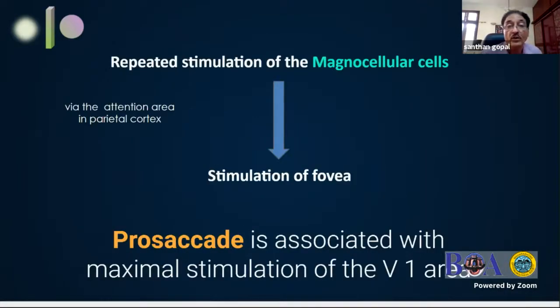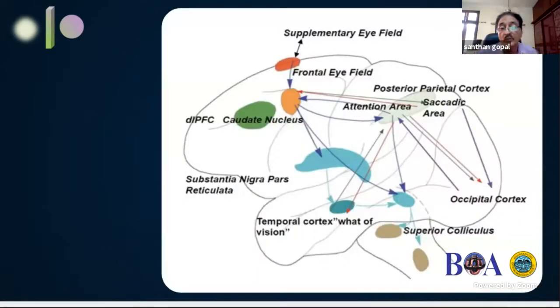So repeated stimulation of the magnocellular cells leads to repeated stimulation of the attention area in the parietal cortex, which in turn stimulates the fovea, which in turn improves the vision. The prosaccade is associated with maximum stimulation of V1. Now, all this can be understood because the top-down impulses which come down from the parietal cells go to 4C beta, where the suppression is maximum.